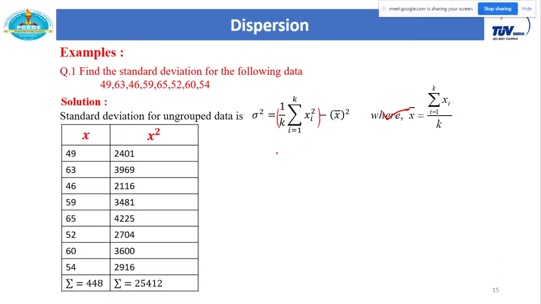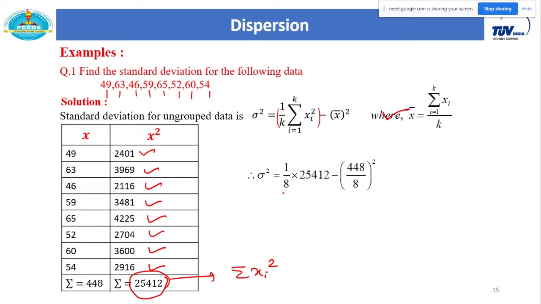So you just calculate the summation of xi square. These are your x observations, take the square of each observation. You can directly calculate this on a calculator also. So x1 square, x2 square, x3 square, and so on. This final value gives you the summation of xi square, divided by the total number of observations. Here k, there are 1 2 3 4 5 6 7 8, so in total there are 8 observations. So 1 by 8 into 2 5 4 1 2, minus the arithmetic mean, add all these numbers, divided by the total number of observations, then its square.